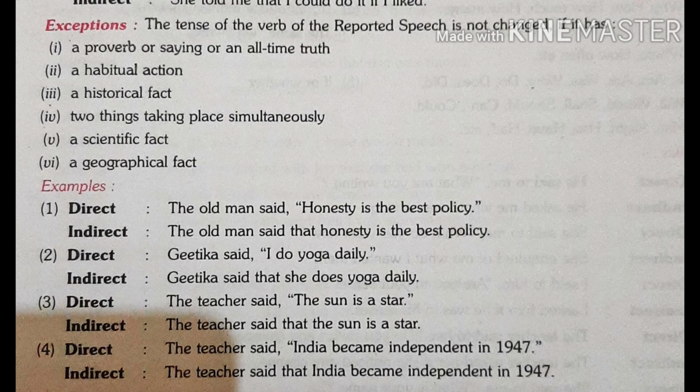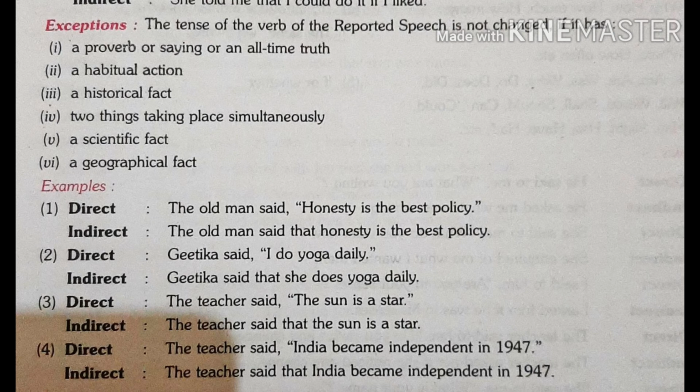In the second sentence, Geetika said, I do yoga daily. This is a habitual action, so we will not change the tense. Geetika said that she does yoga daily. We will change the pronoun. I is the first person, changed according to Geetika, so we use she, and with she in simple present tense we add s or es. Sometimes students get confused in this sentence. We have changed the pronoun, not the tense.